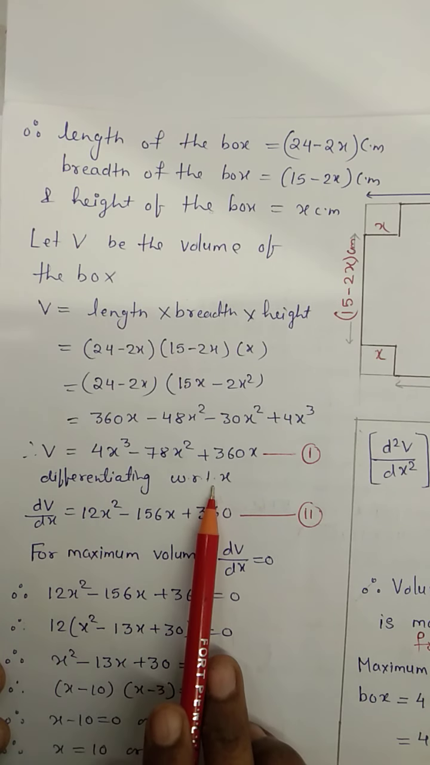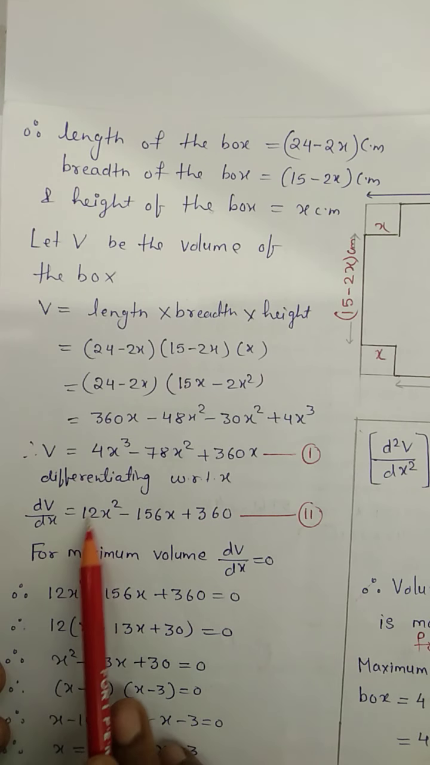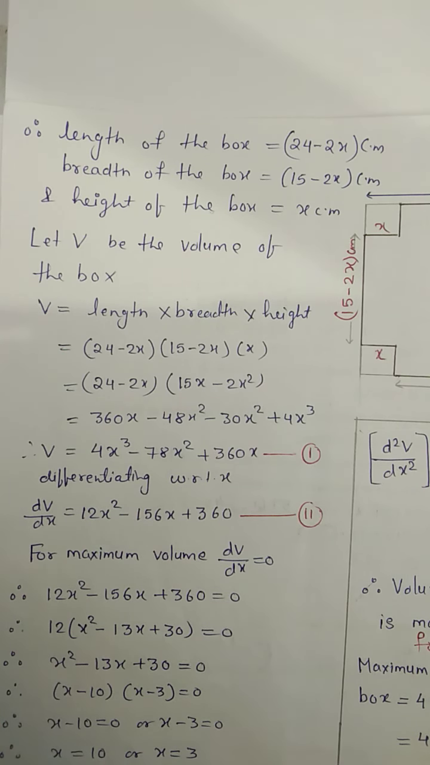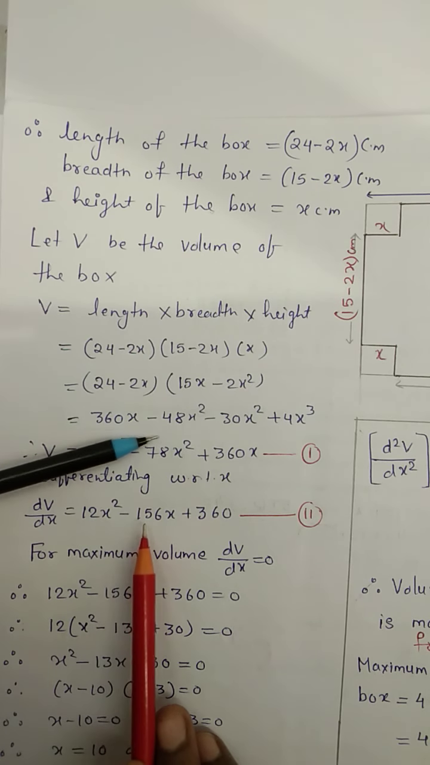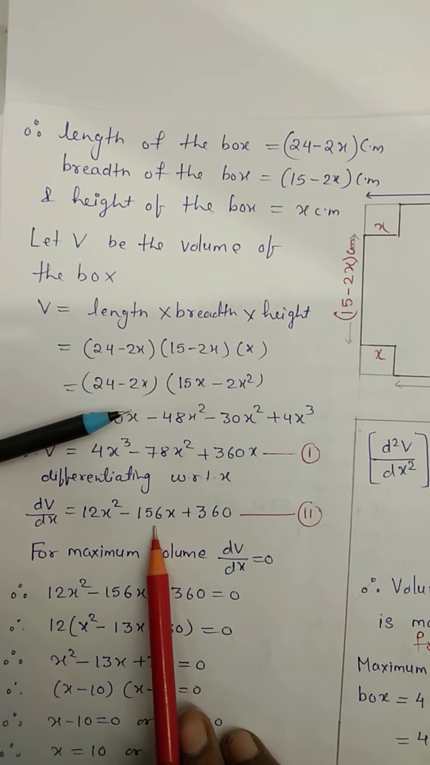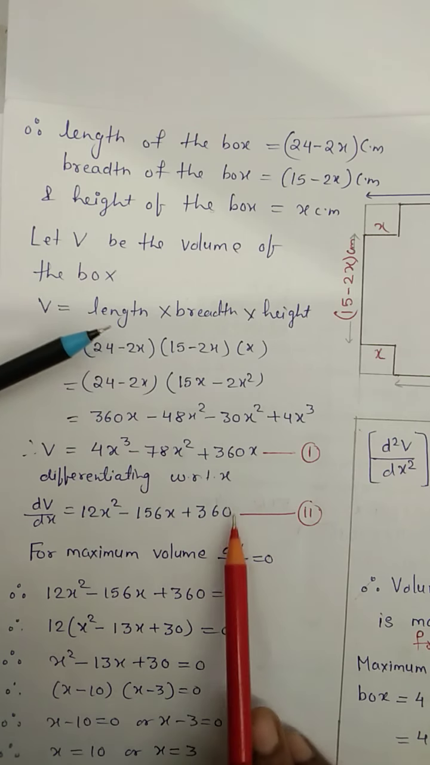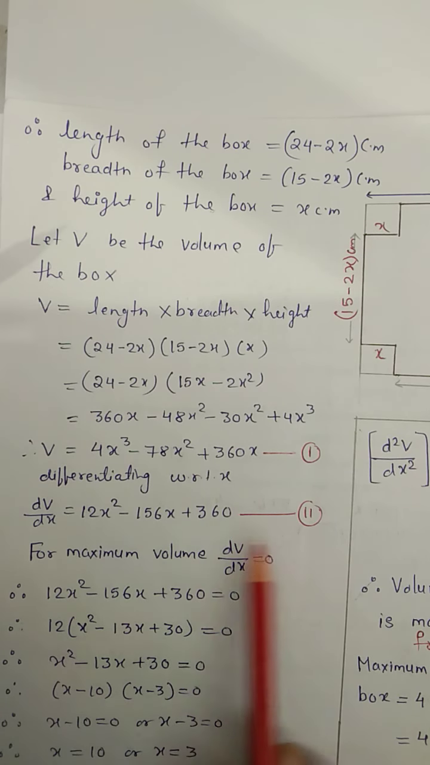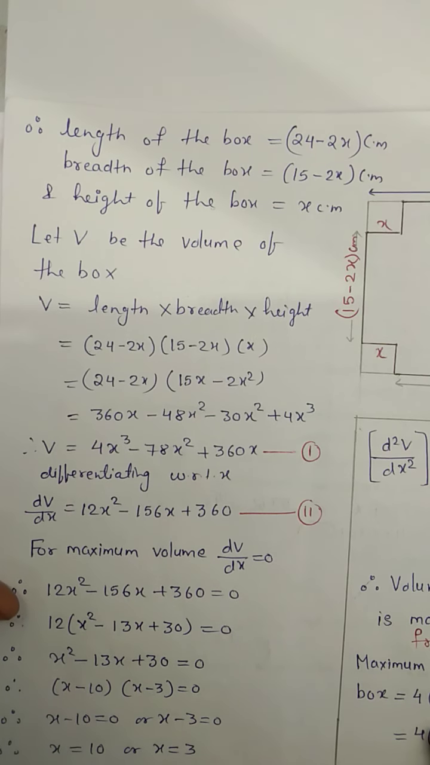Now differentiating it with respect to x. 4 is constant. Derivative of x raised to 3 is 3x square, that is total 12x square. Minus 78 as it is. Derivative of x square is 2x, that is 156x. Plus 360. Derivative of x is 1. I have not written that. Give it equation number 2. This is your first derivative.